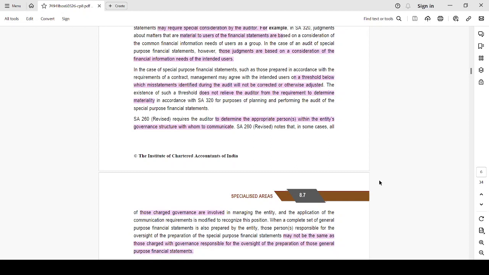The materiality need not be the same as what is mentioned in the contract. Since there is a threshold, any amount less than 1 lakh is to be ignored as specified in the contract, but you cannot say that since it was less than 1 lakh, I ignored it. No, that doesn't relieve your responsibility. That's what is mentioned here: the existence of such threshold does not relieve the auditor from the requirement to determine the materiality in accordance with SA 320 for the purpose of planning and performing the audit of special purpose financial statements.